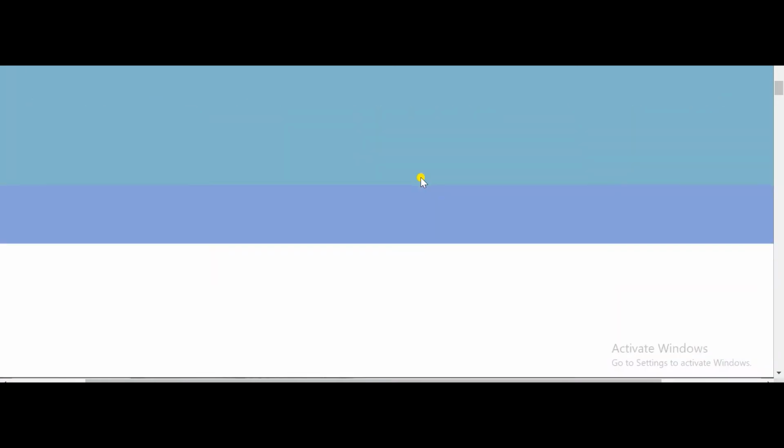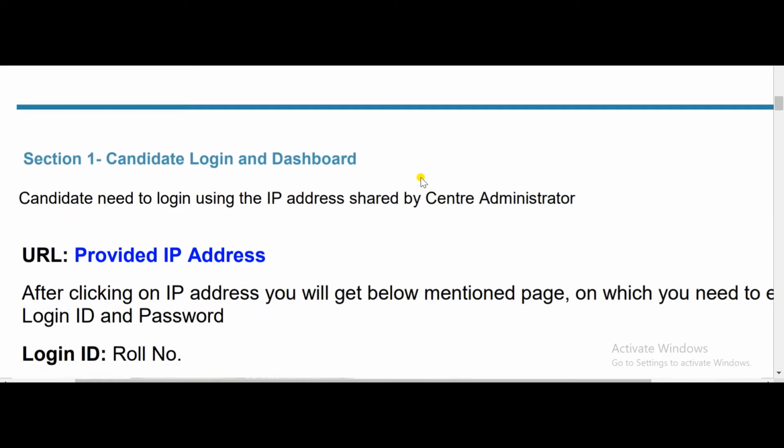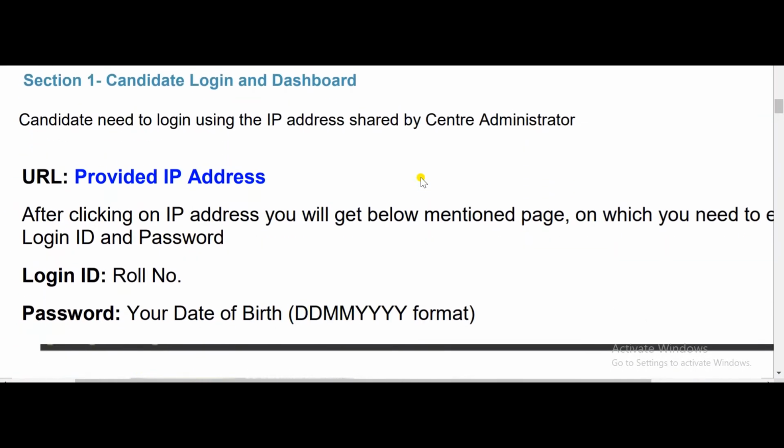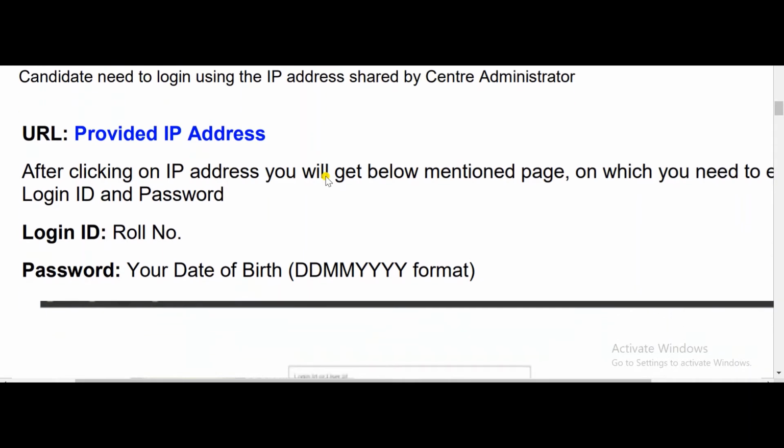Okay friends, so this is the manual CPT process which ICCR has recently shared. So let me explain this. So here these are the steps which you need to follow when you go to the examination center. Okay, there the local administrator or the invigilator will provide you a URL link where you have to click, before you log in to your test interface.